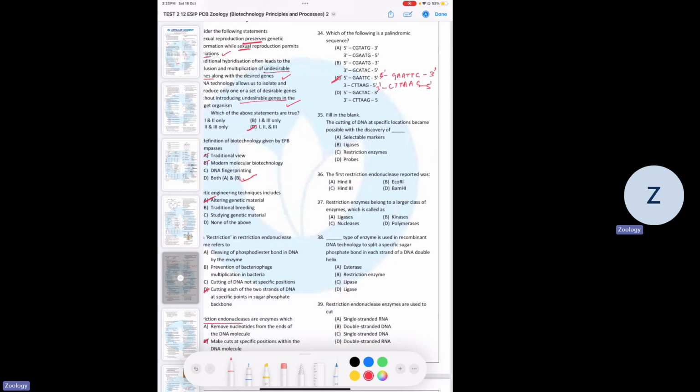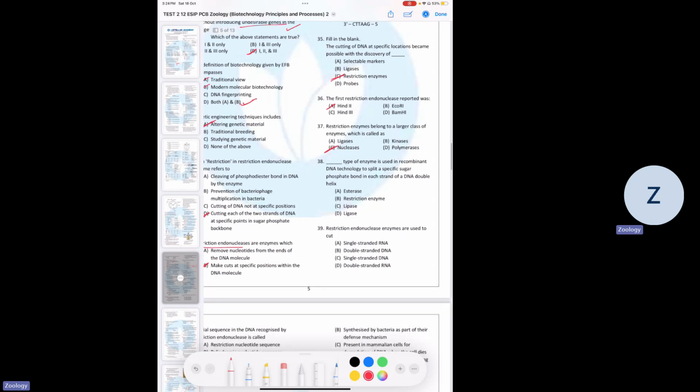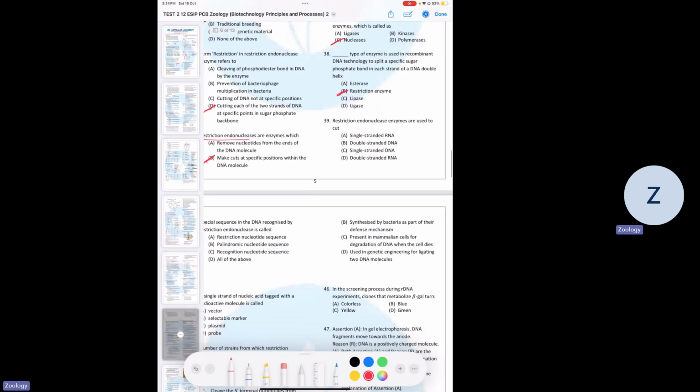35. We have to tell that the cutting of DNA at specific location is by the discovery of restriction enzymes. First restriction endonuclease was HindII. Restriction enzymes belong to a larger class of nucleases. Again, direct question. 38. Dash types of enzymes are used in recombinant DNA technology to split a specific sugar phosphate bond. So sugar phosphate bond is found in DNA, and yes, restriction enzyme is the answer.